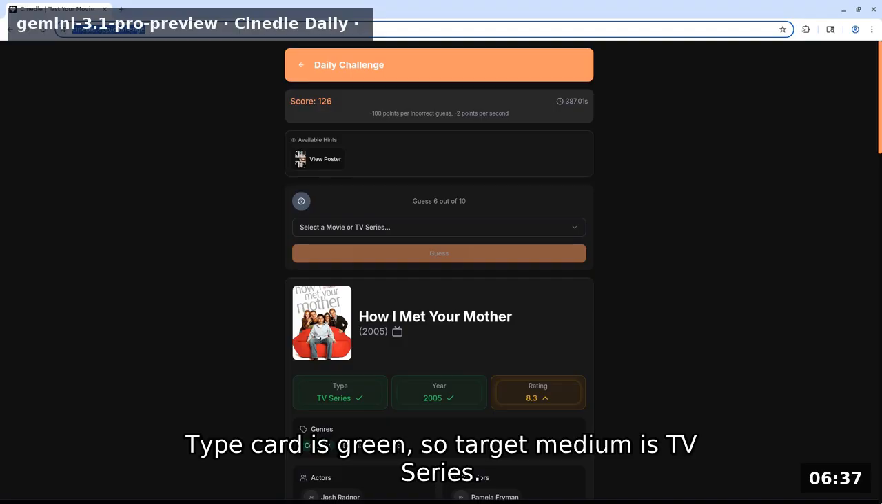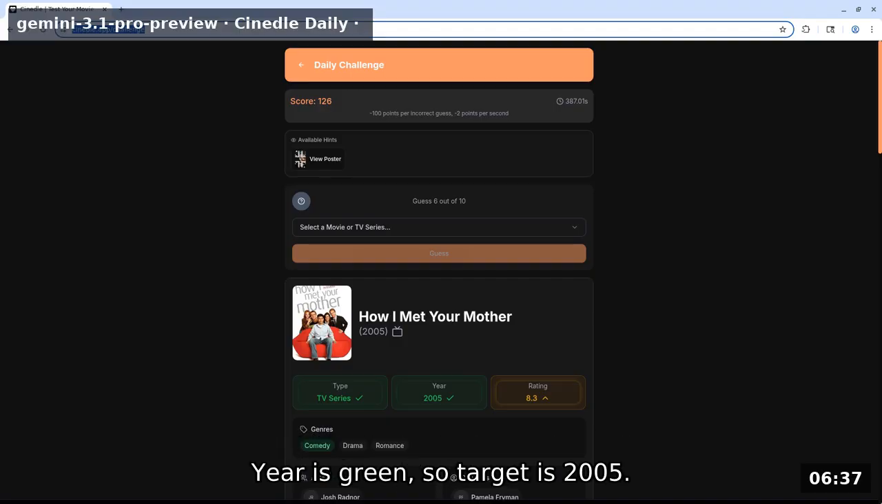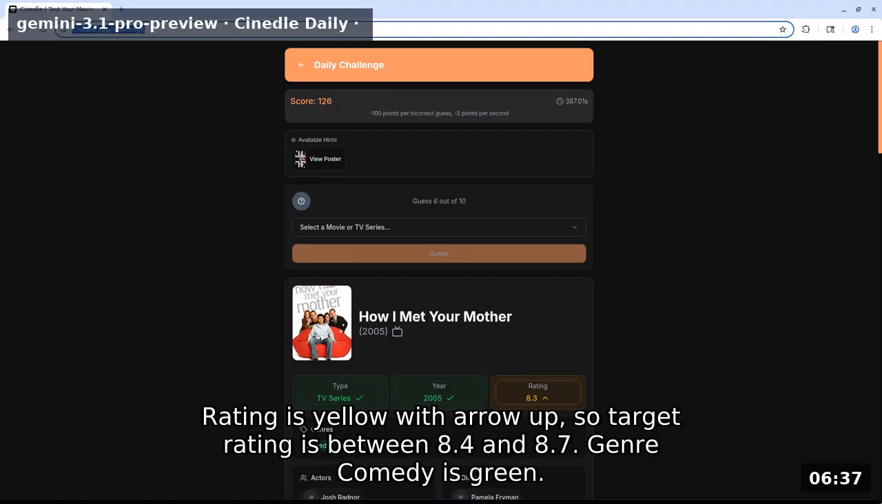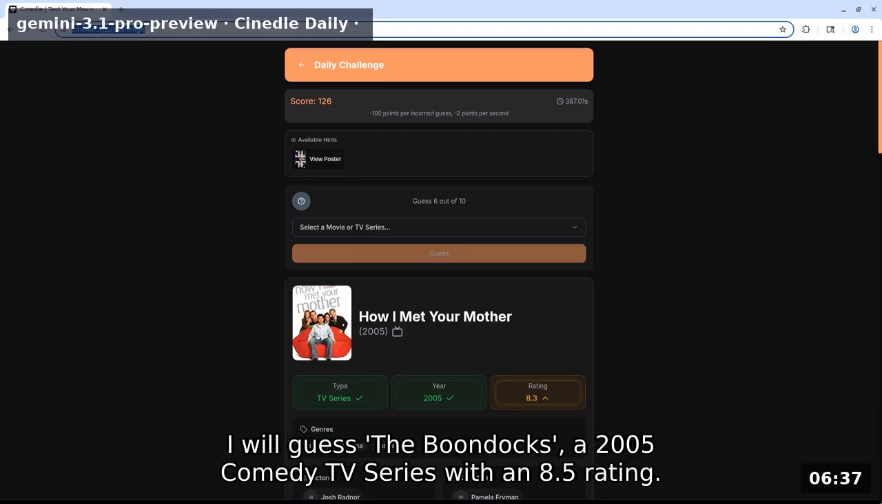Type card is green, so target medium is TV series. Year is green, so target is 2005. Rating is yellow with arrow up, so target rating is between 8.4 and 8.7. Genre comedy is green. I will guess The Boondocks, a 2005 comedy TV series with an 8.5 rating.